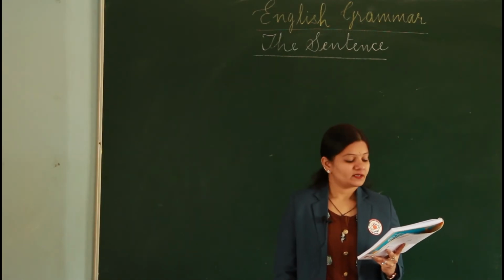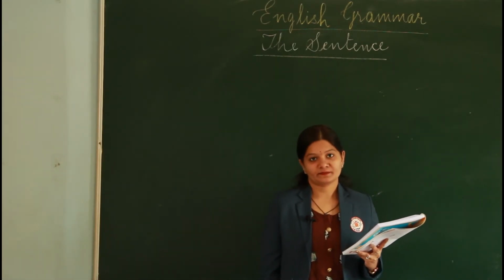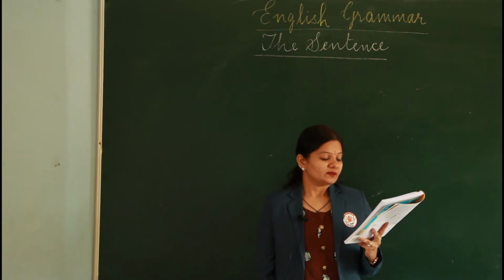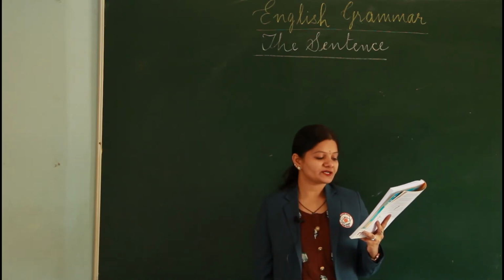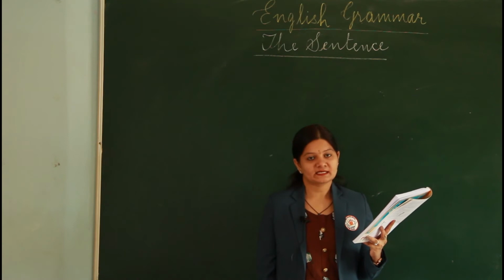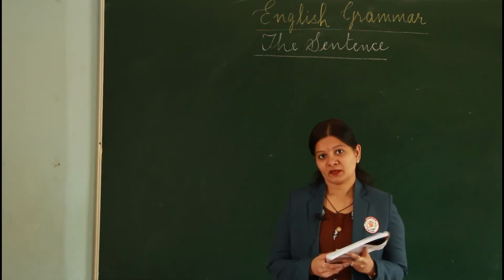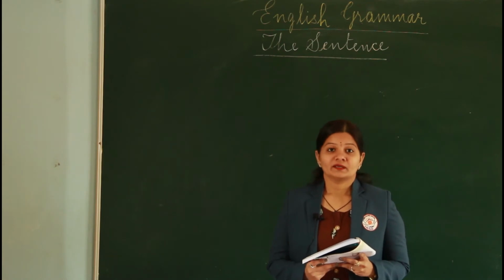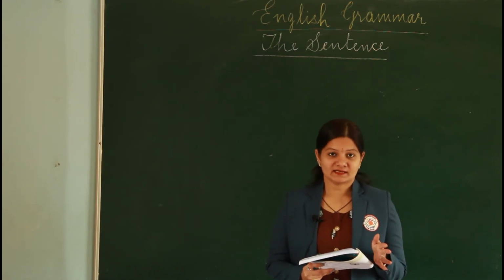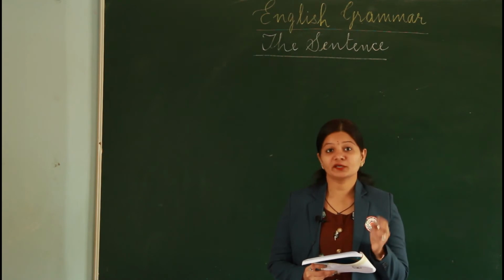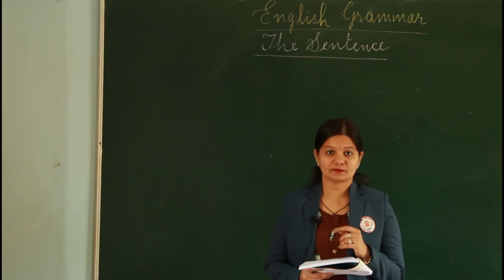Alright children. So time for the next exercise. Identify the subject word in each of these sentences. This is yet another very simple exercise. Now, read the sentences in this exercise and try to identify or underline the subject in it.